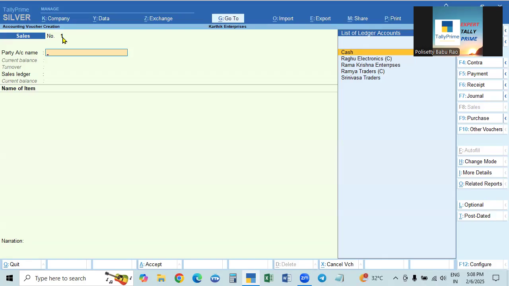So the company name in 2 or 3 letters, then a slash, then the serial number, and again a slash and the year, and at the end the number. Any format we want, we can set for this, because this is the selling invoice.